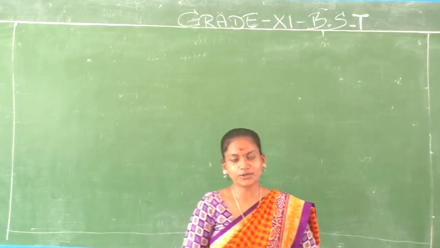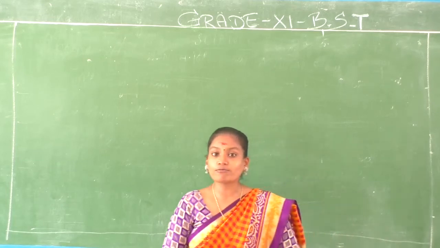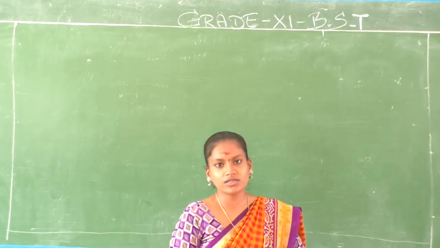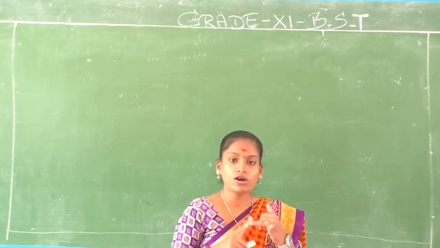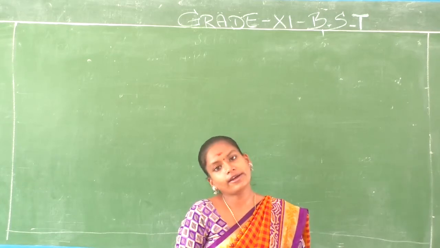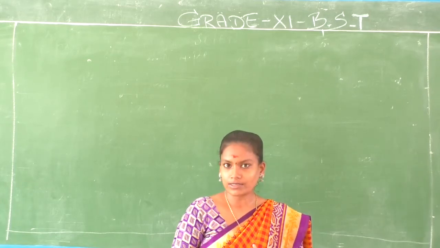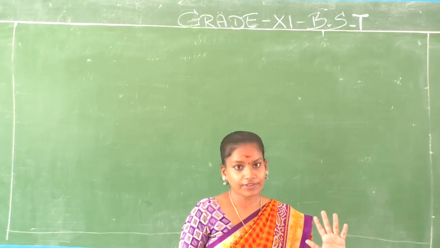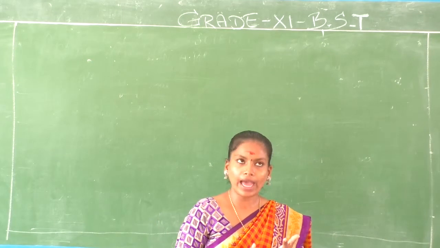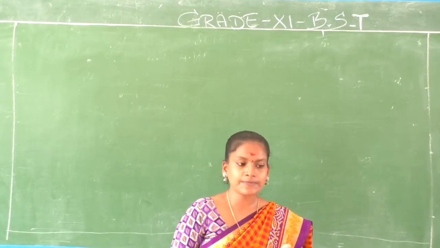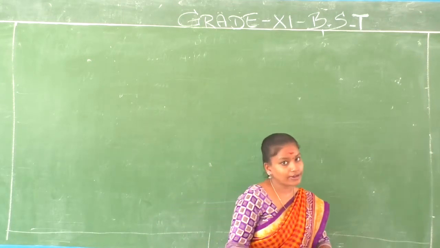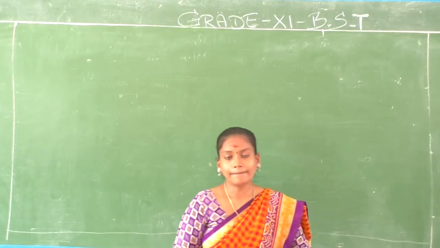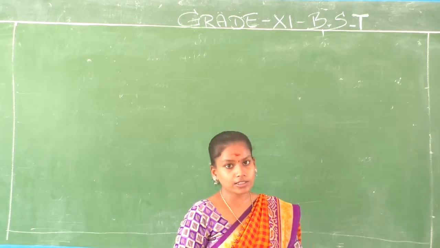We are in chapter 2. We are discussing the various forms of business organization. So far we have discussed sole proprietorship, joint Hindu family business, and partnership. In partnership we have seen lots of things in detail. For sole proprietorship and joint Hindu family business, we have discussed the rules and regulations, their features, merits and demerits.